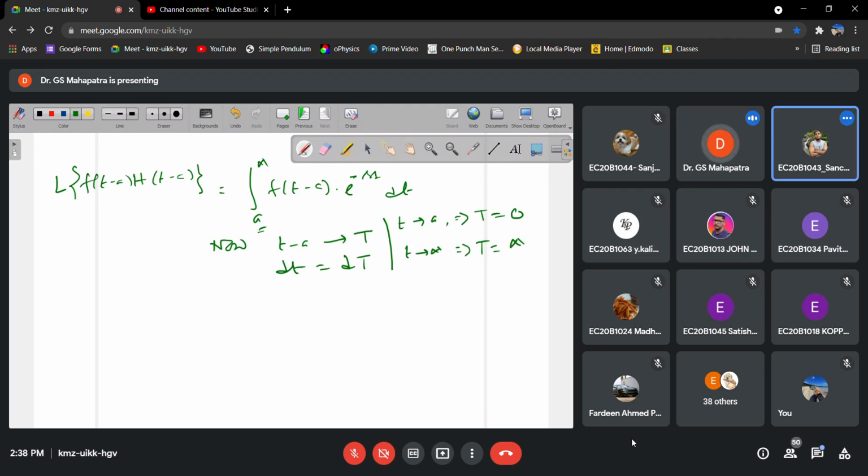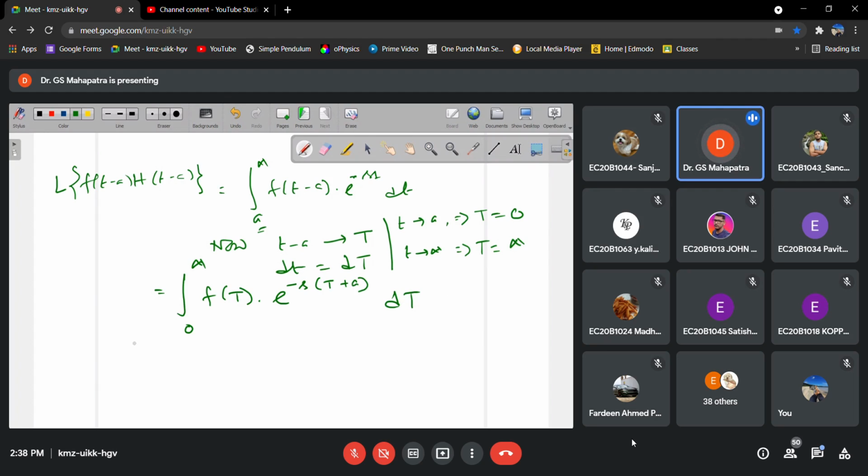Using this, we can write the integration from 0 to infinity of f of capital T into e to the power minus s into small t, which is capital T plus a, and dt is replaced by capital dT.